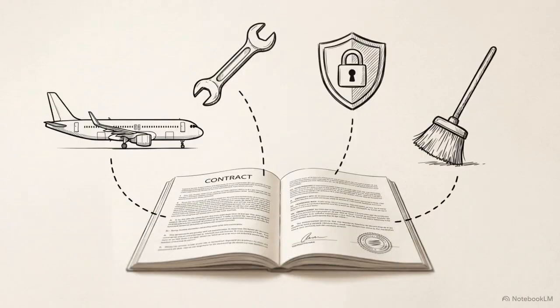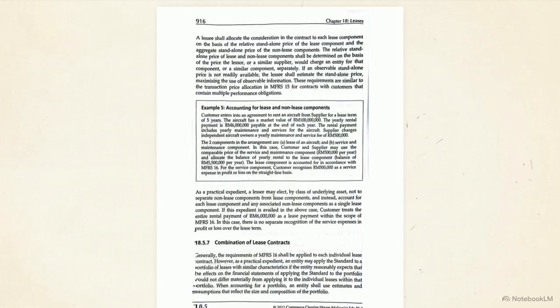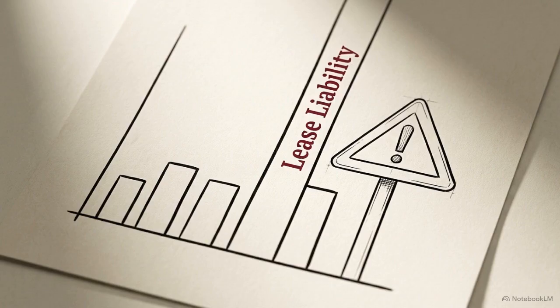Many real-world contracts bundle the right to use an asset with additional services, such as maintenance, insurance, or cleaning. MFRS 16 requires allocating the total contract price to each component based on standalone prices. In this example, a 6 million ringgit rental splits into an aircraft lease, capitalized as an asset, and a 500,000 ringgit maintenance service, treated as a separate operating expense. Failure to separate these elements results in an inflated lease liability, overstating the company's recorded debt.